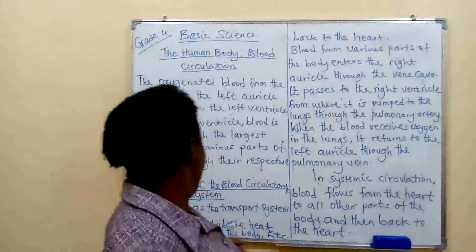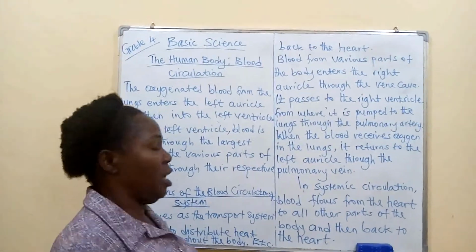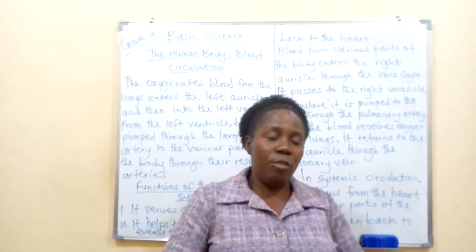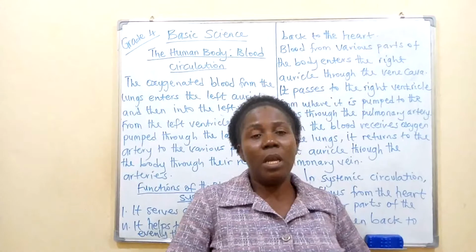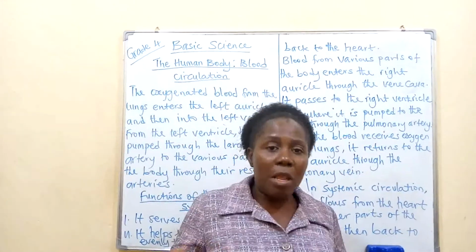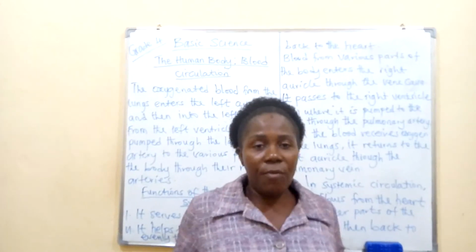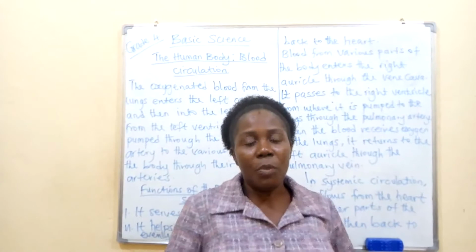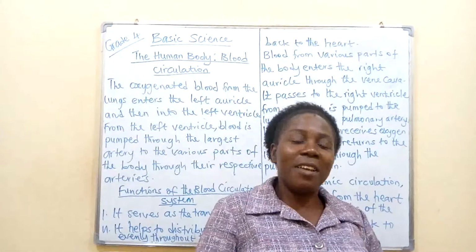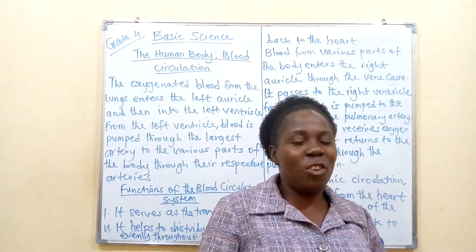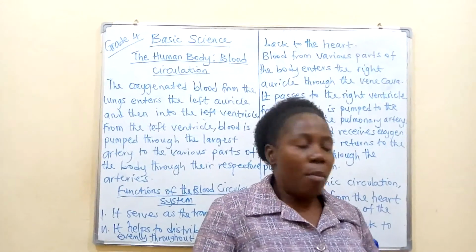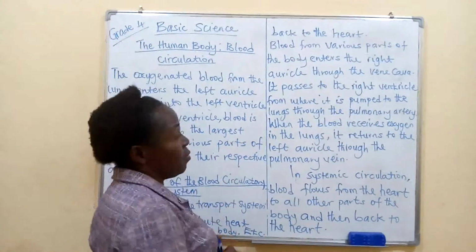Alright, then number 2, it helps to distribute heat evenly in the body. When you touch your body, you feel that at least you are warm. It is because of the blood circulatory system, which helps to carry or transport heat evenly to other parts of the body. We also say that it helps to defend the body against diseases. That is the job of the white blood cells, you know. And other ones.